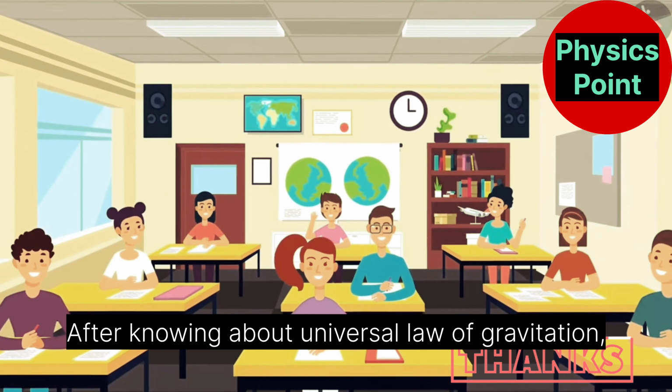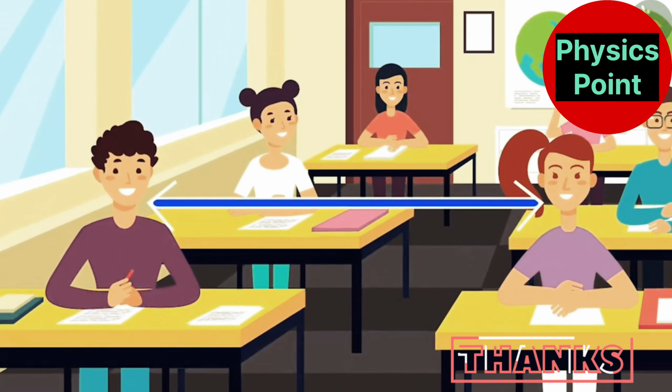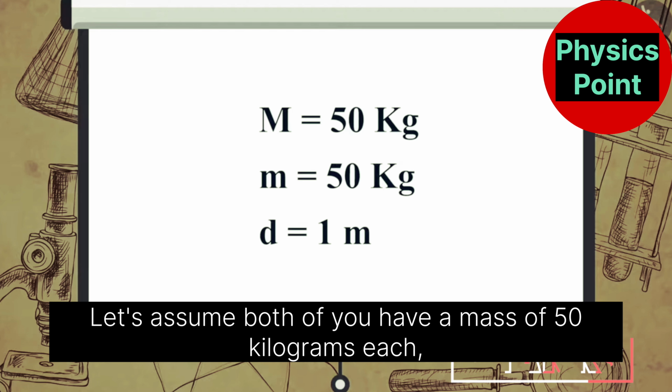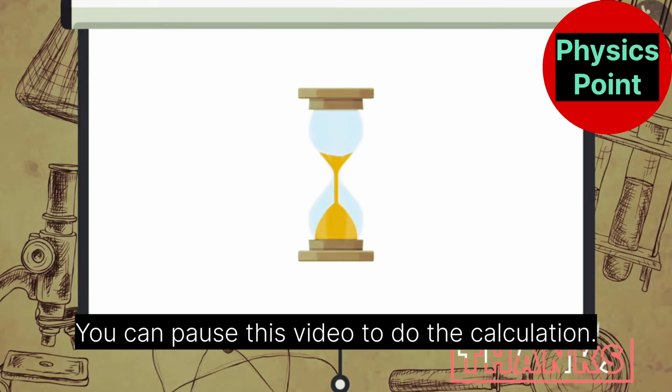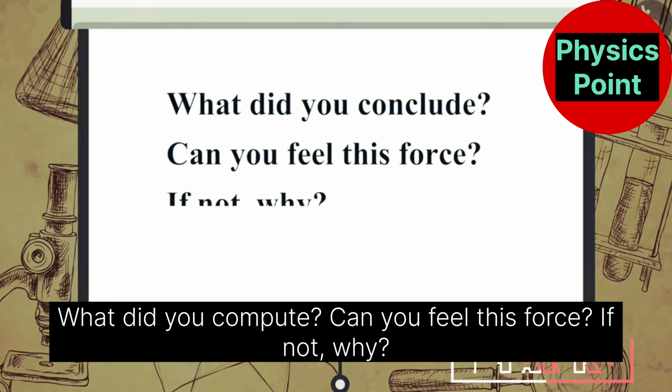After knowing about universal law of gravitation, can you calculate the force between you and your friend sitting nearby? Let's assume both of you have a mass of 50 kilograms each, and the distance between you and your friend is 1 meter. You can pause this video to do the calculation. What did you conclude? Can you feel this force? If not, why?